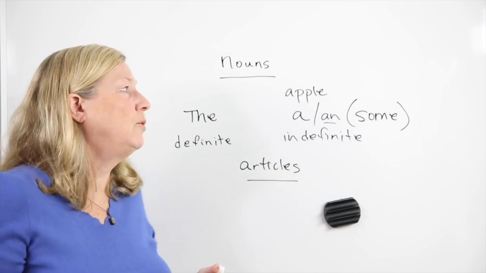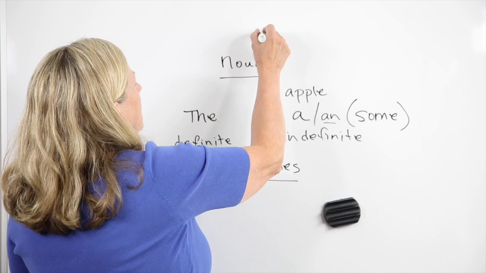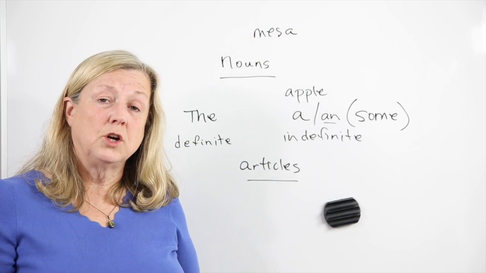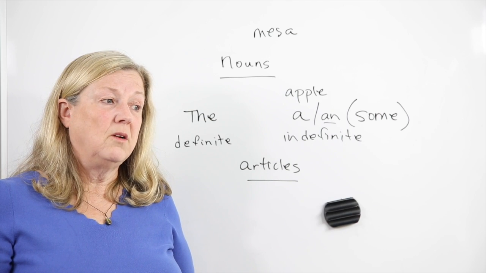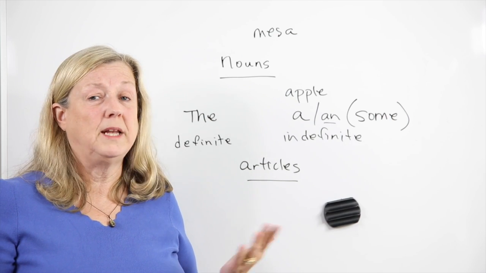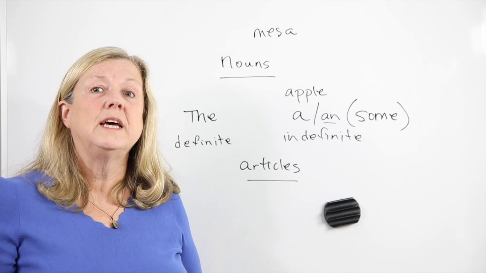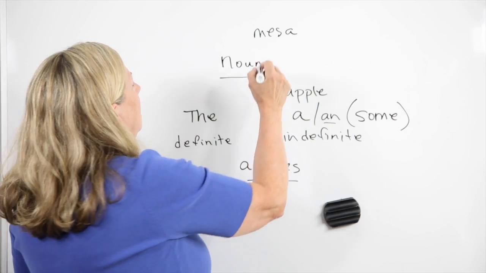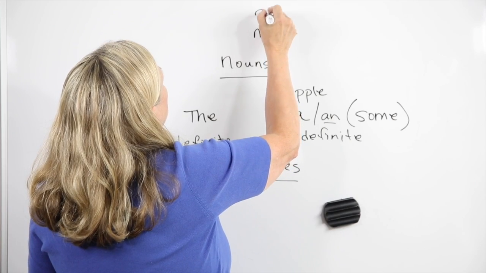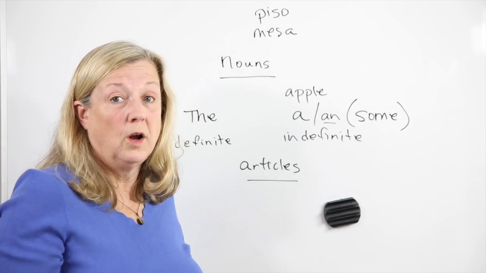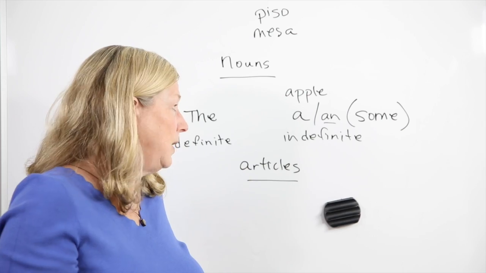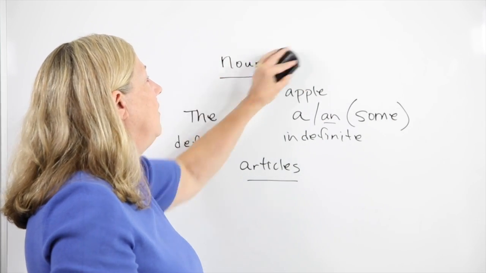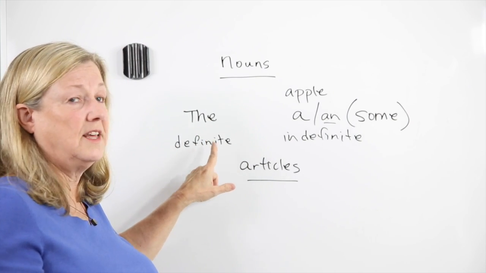So let's take table, for example. Table is mesa. Well, mesa is feminine. It's a girl. And it doesn't matter what you do to it. You can paint it brown. You can do anything you want to it. It doesn't change it. Table is feminine. What about piso? Piso is floor. And it's masculine. And that's just the way it is. It's just always masculine. Well, why do you care? Because it's going to affect this.